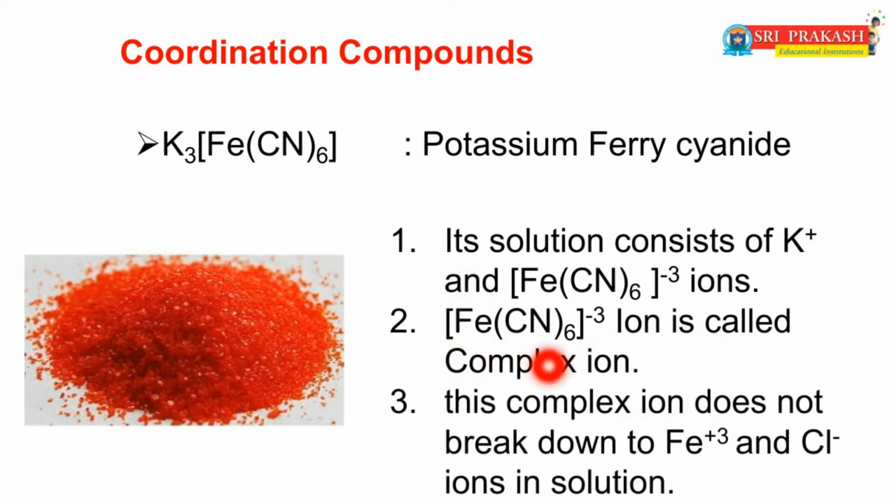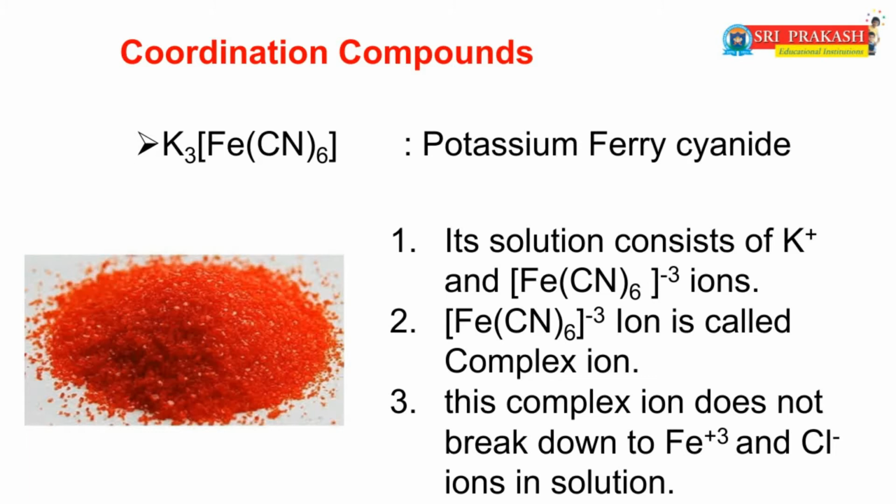This complex ion does not break down to Fe3+ and CN- ions in the solution. So this is one of the types of coordination compound. That means the complex compounds do not lose their identity after dissolving in water.